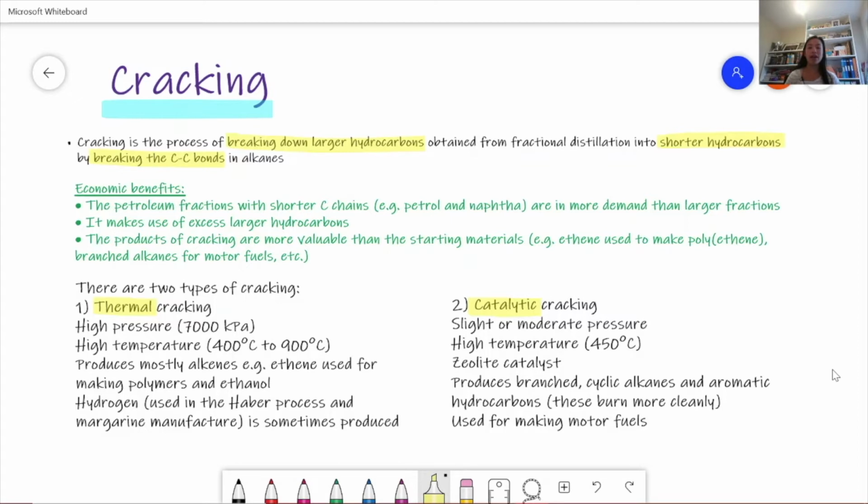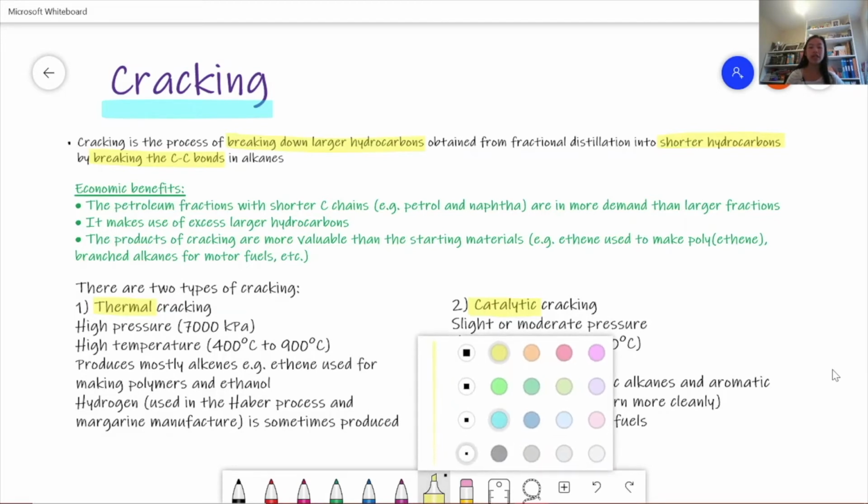The second type of cracking we have is catalytic cracking, and this happens at a slight or moderate pressure, a lot lower than for thermal cracking. However, it still happens at a high temperature, 450 degrees Celsius. They also use a zeolite catalyst, which speeds up the reaction. Catalytic cracking produces branched and cyclic alkanes and aromatic hydrocarbons, and these are valuable because they burn more cleanly. Catalytic cracking is used for making motor fuels.